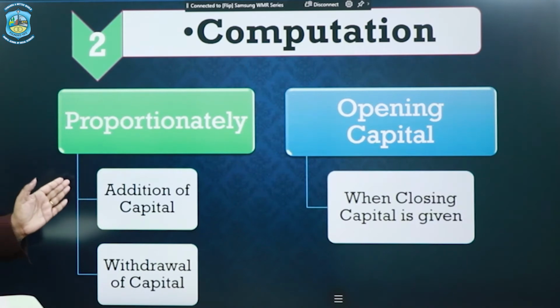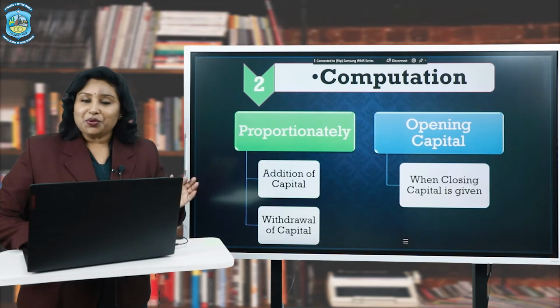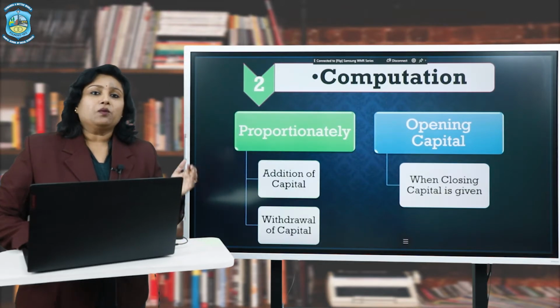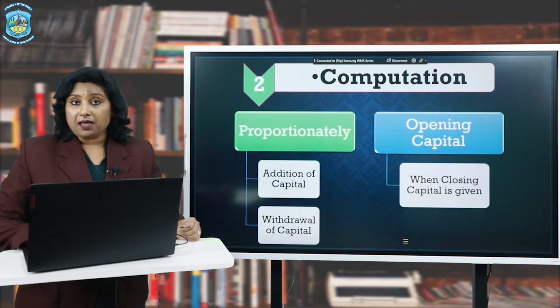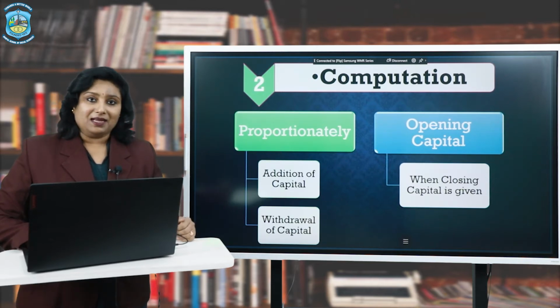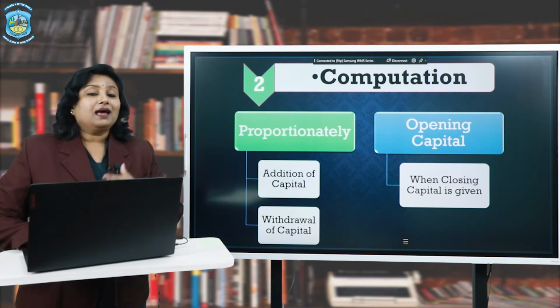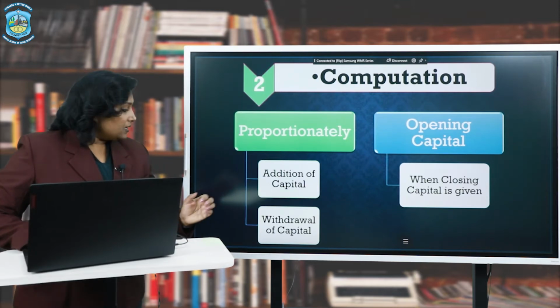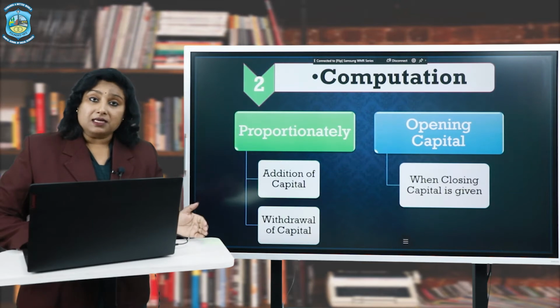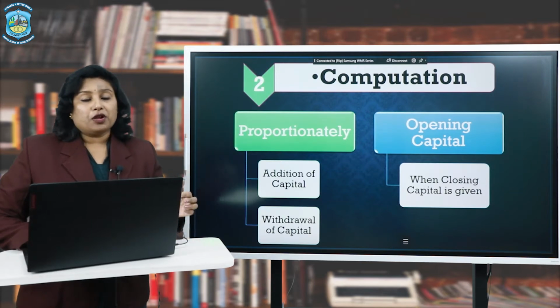Proportionately means that there can be some addition in the capital by the partners during the year. They may realize that whatever amount of capital they have contributed is not sufficient, and they may introduce some additional capital in the firm. Therefore, the capital will change, and thus it will require a different kind of calculation for the amount of additions. Sometimes the partners may withdraw capital from the firm.